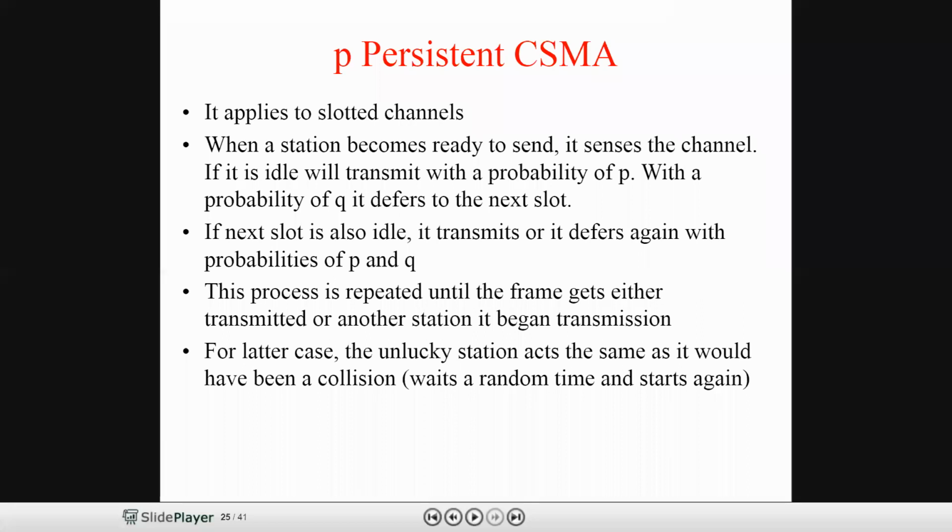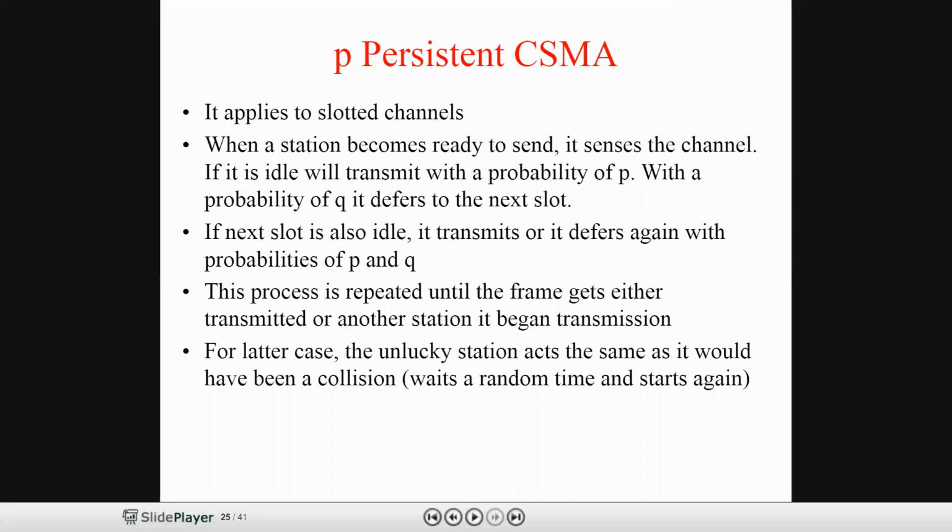When a transmitting station has a frame to send, it senses the channel, and if the channel is found idle, it transmits the frame with the probability of P. If it is busy, it waits for the end of the transmission. Since it sends with a probability of P, it is said to be P persistent CSMA. It is a very simple case.